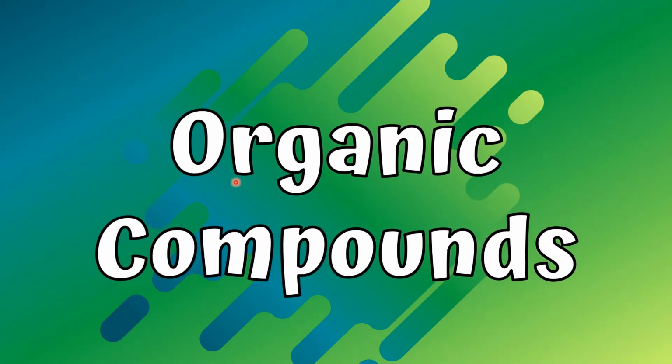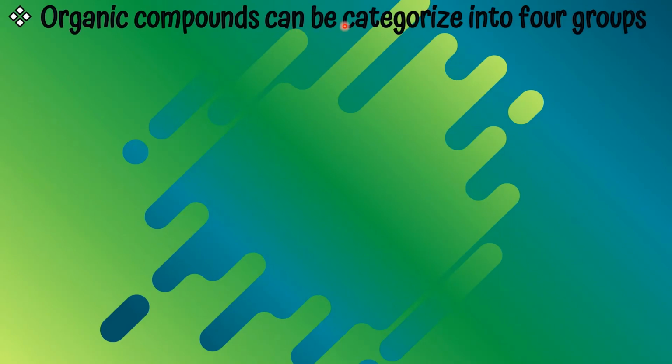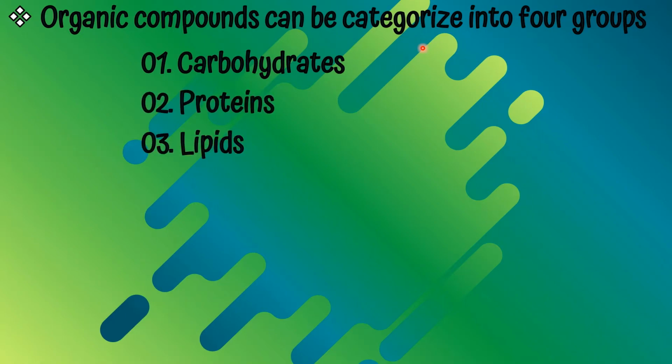Okay, let's talk about organic compounds which contain carbon. Organic compounds can be categorized into 4 groups as carbohydrates, proteins, lipids, and finally nucleic acids.